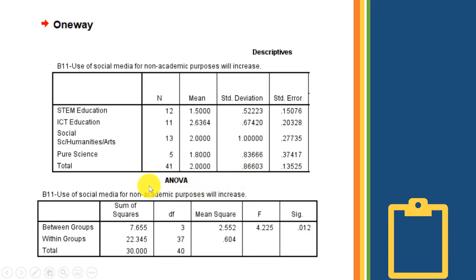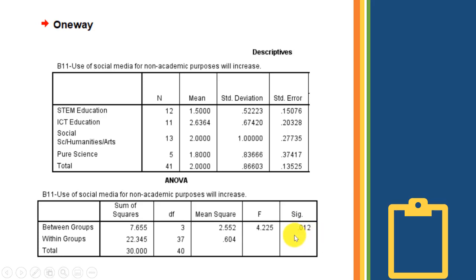And then when we conducted the ANOVA, we got a significant F value, 4.22. You can abbreviate or let it be two decimal places, 4.23. And the level of significance is 0.012, which is less than 0.05. So people get confused: is 0.012 less than 0.05?